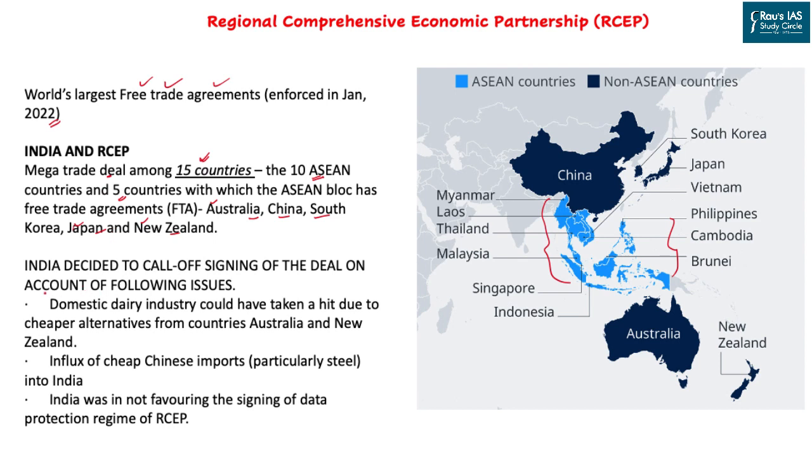The first one was that India was concerned about the domestic industry that could have been taken over by the cheaper and alternative imports coming from Australia and New Zealand. The second concern was the influx of cheap Chinese imports, particularly the steel and the IT products. And the third concern for India was that India was not in favor of signing the data protection regime of RCEP. Now, the third concern is also applicable to IPEF, which calls for open digital economy and the data localization. Such kind of initiative in the future might be seen as opposing India's concern.